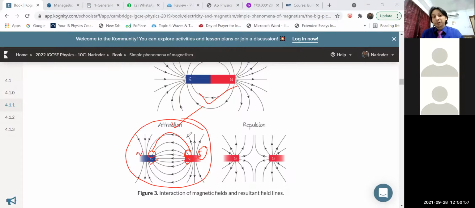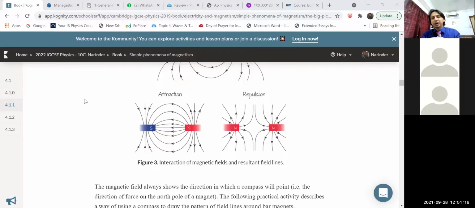I will encourage you, children, to try these small experiments at home, especially those students who are looking at a career in physics, those who want to do engineering, or even medical. They should try these small experiments at home.